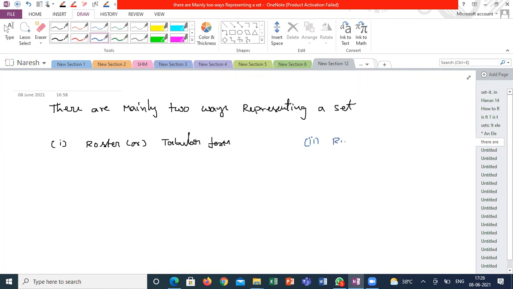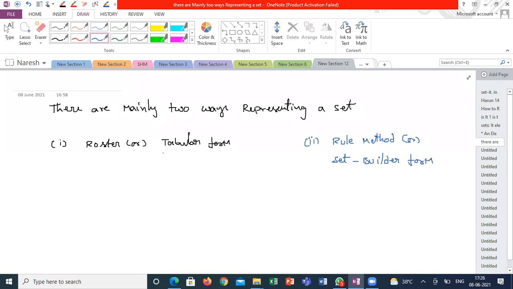Rule method or set builder form. Usually our textbook will explain in set builder form, we won't call it a rule method, but some books represent it as rule method, set builder form. The name itself we can understand.